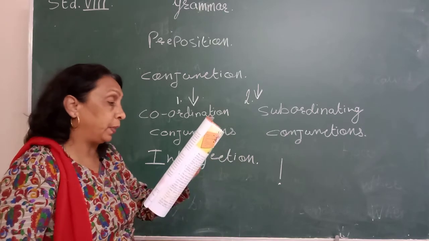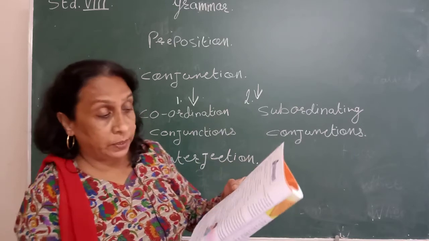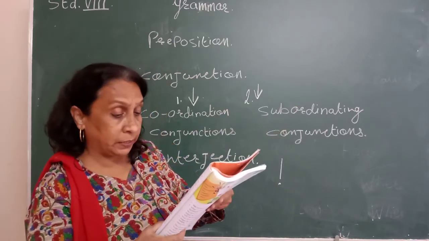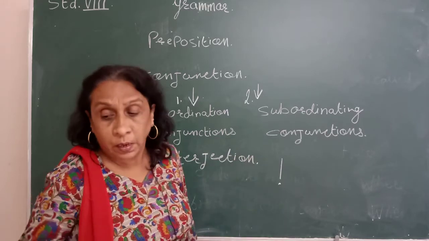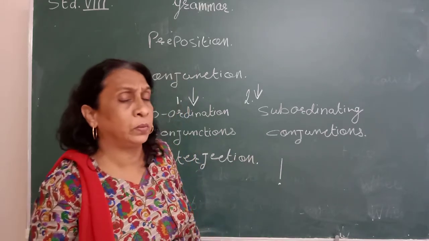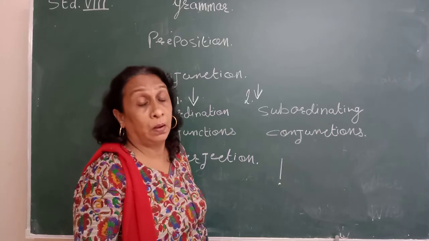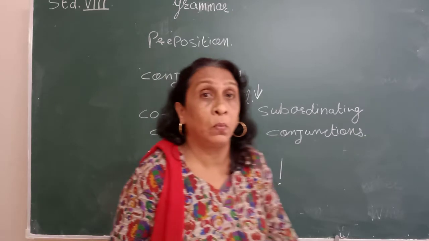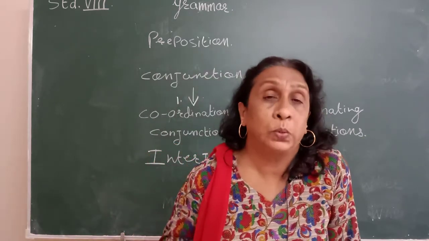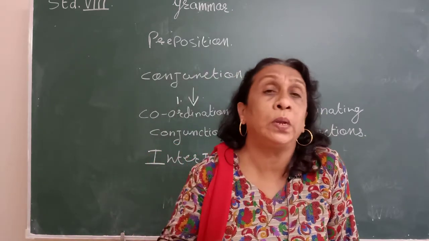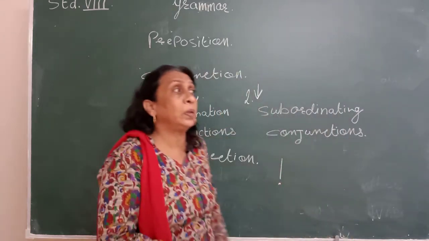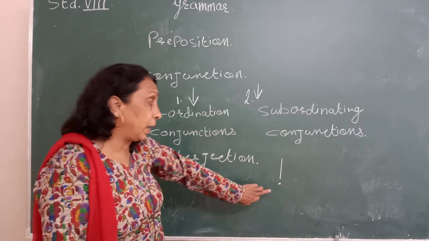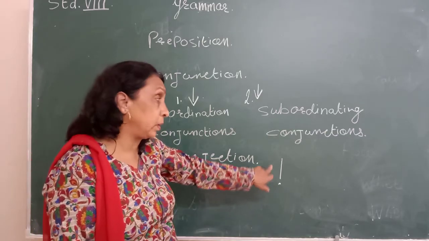Now see here and write this definition in your notebook. An interjection is a word which expresses sudden feeling or emotion. You are sad, you show it, you say, oh, this thing happened. Wow, we won the match. Oh my, what a beautiful dress you are wearing. So we are telling our feelings, showing our emotions. What are they called? They are called interjections. And after the interjection, you have to end it with this exclamation mark.